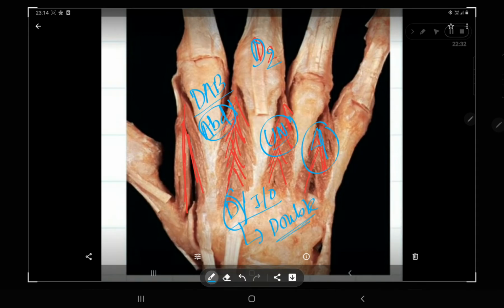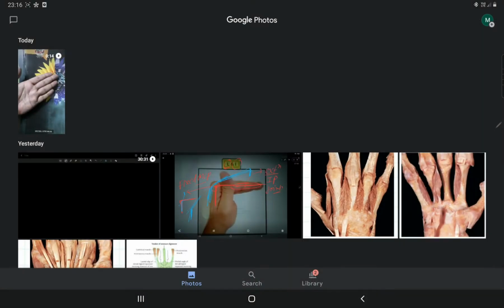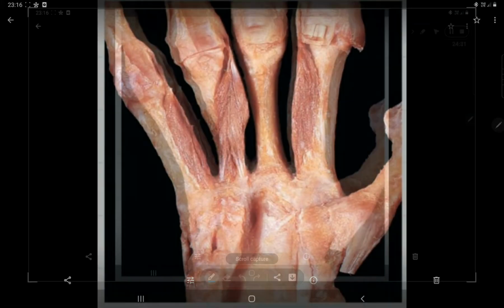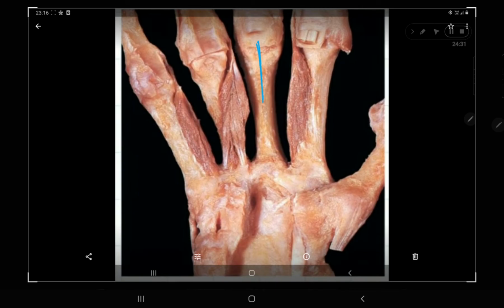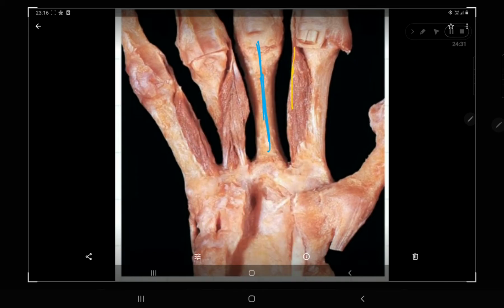Okay, now come to the palmar interossei. In this atlas picture, you can see this is your central finger, and it contains no muscle. You can see one muscle here. Yes, this muscle I am highlighting with yellow.